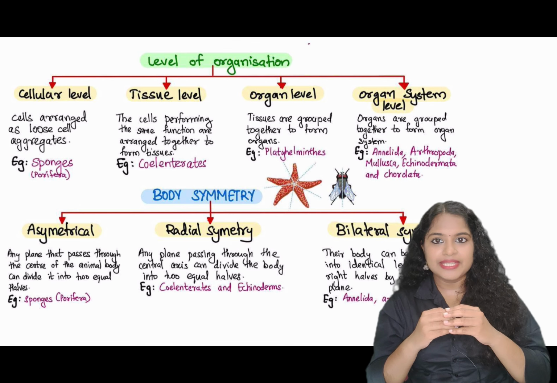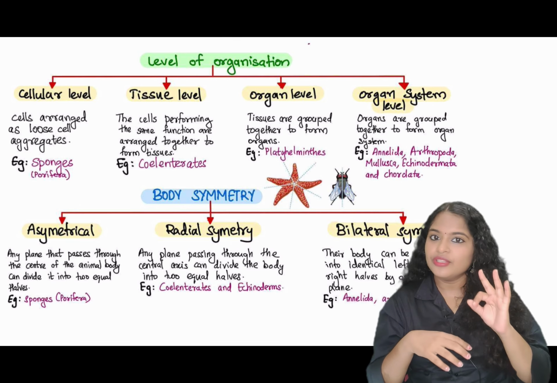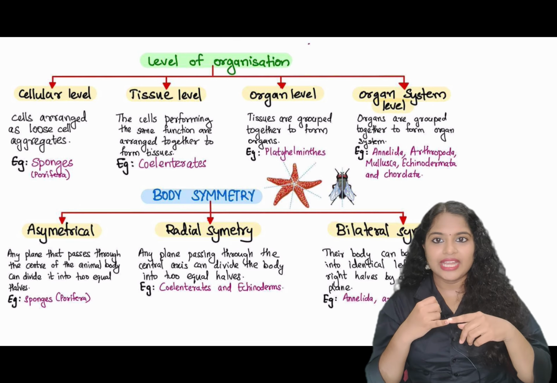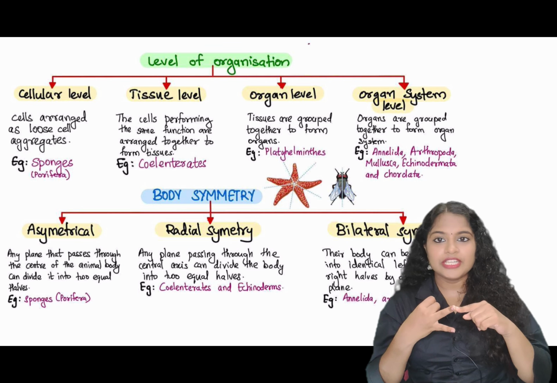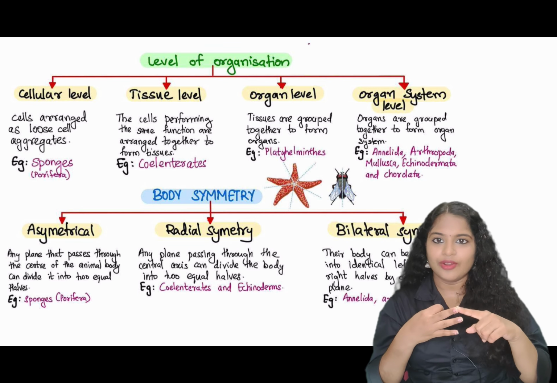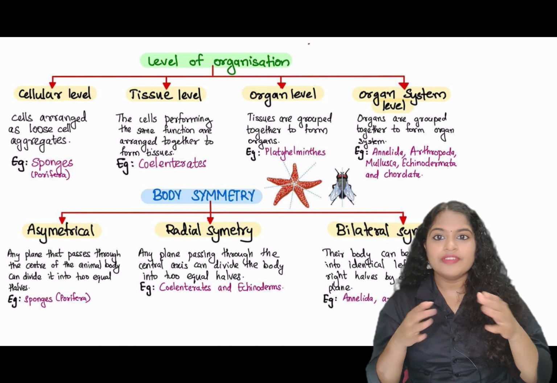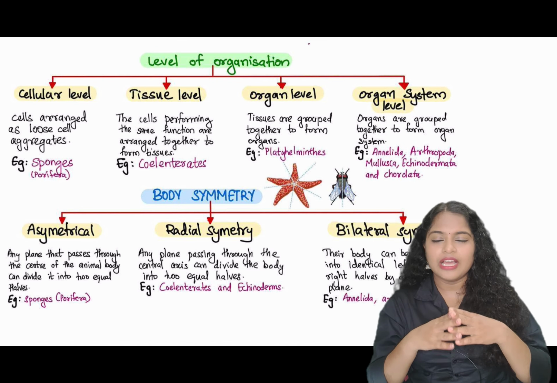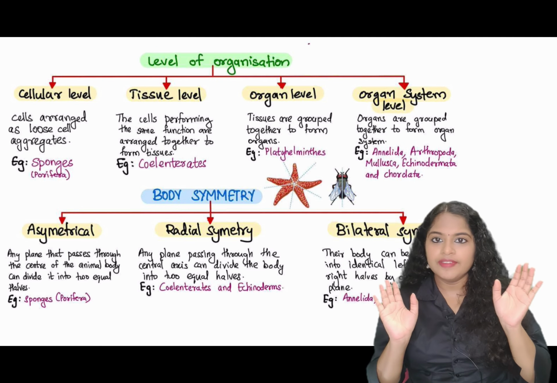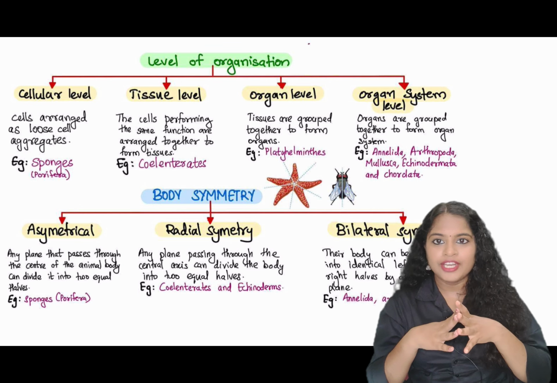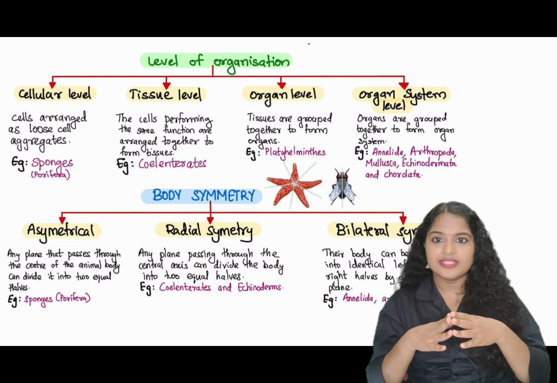Based on the symmetry present, organisms can be classified into 3. One is asymmetrical organisms, then we have radially symmetrical organisms and bilaterally symmetrical organisms. So what are asymmetrical organisms? Organisms whose body cannot be divided into equal halves through any plane. Whatever we do, these organisms cannot be divided into equal parts. This type of organisms includes sponges.